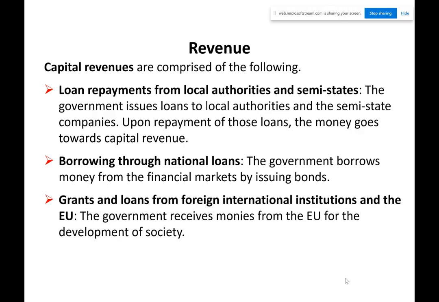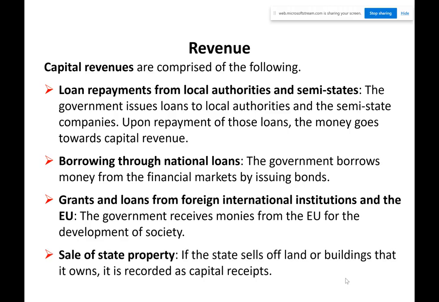They do also get grants and loans from the European Union, for instance. So we've got a huge amount of grants from the European Union since we joined in 1972, I think it was. Okay, and state-owned property. So, for instance, if the state sells some land, they get revenue. Now, the state still owns a lot of land. They own Coillte, which owns 7% of the land in this country. So if they decide to sell it, they'll get a lot of money. That's revenue. Where do they spend their money?